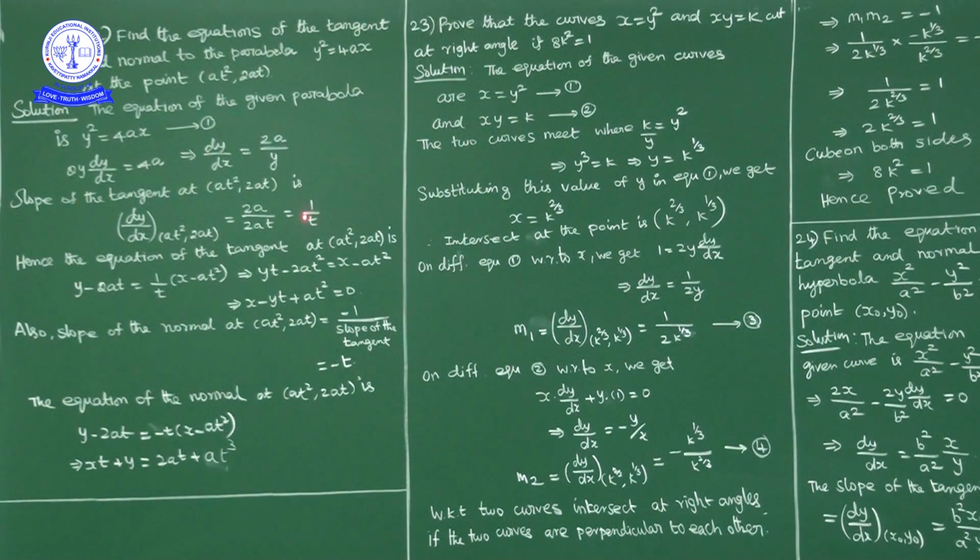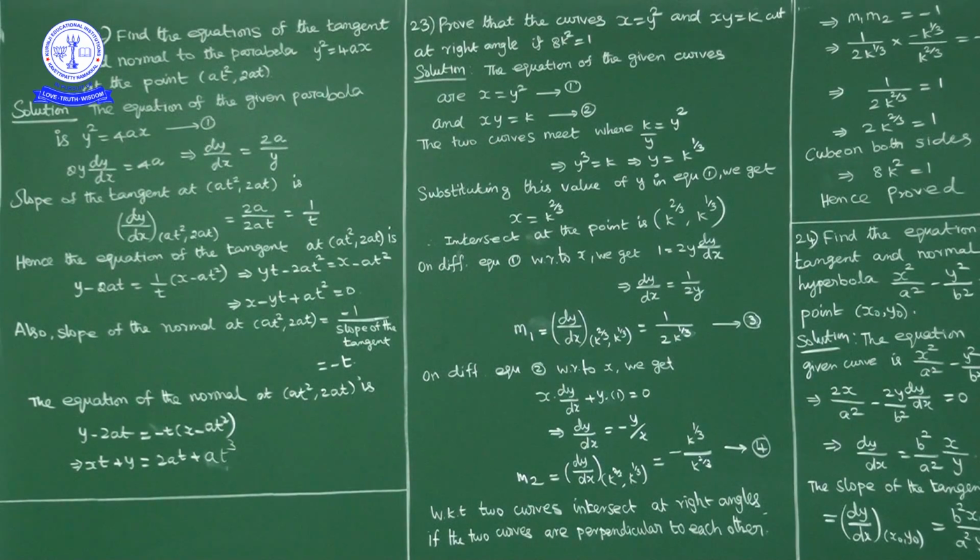So the equation of tangent is y − y1, so y − 2at = (1/t)(x − at²). We cross multiply, t on this side. After simplification we get x − yt + at² = 0. That is the equation of tangent.